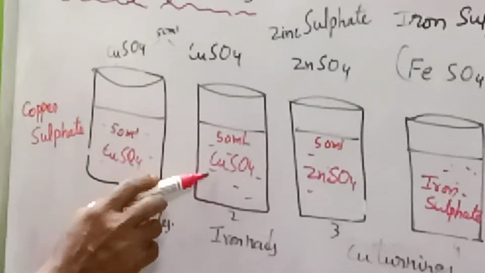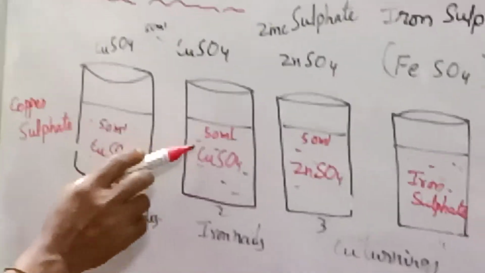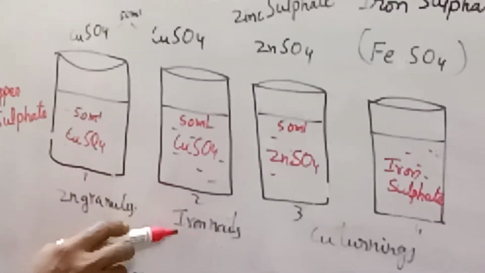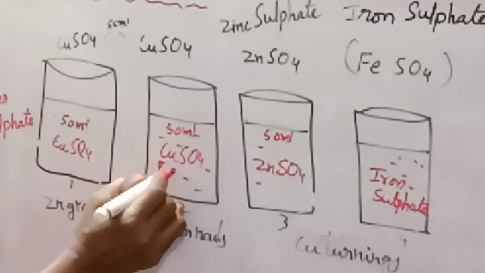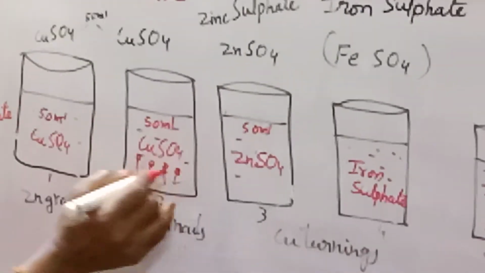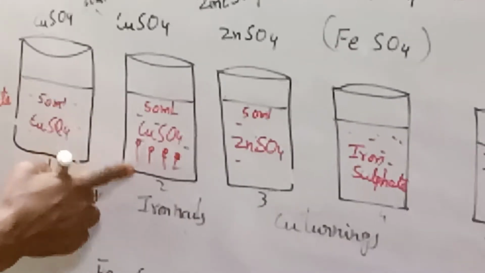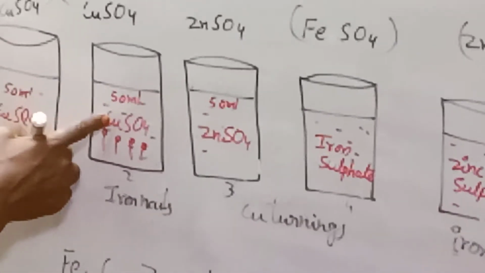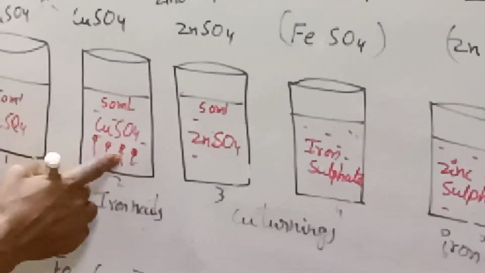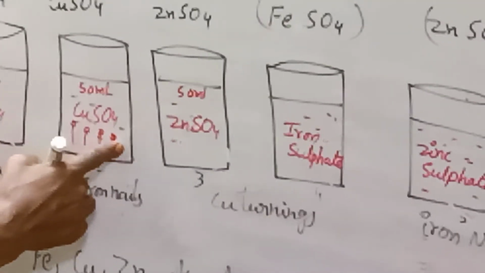Next, take 50 ml of copper sulfate solution in the second beaker and drop some iron nails into it. You observe whether any reaction takes place between the iron nails and the copper sulfate solution. That observation you are supposed to write in tabular form.